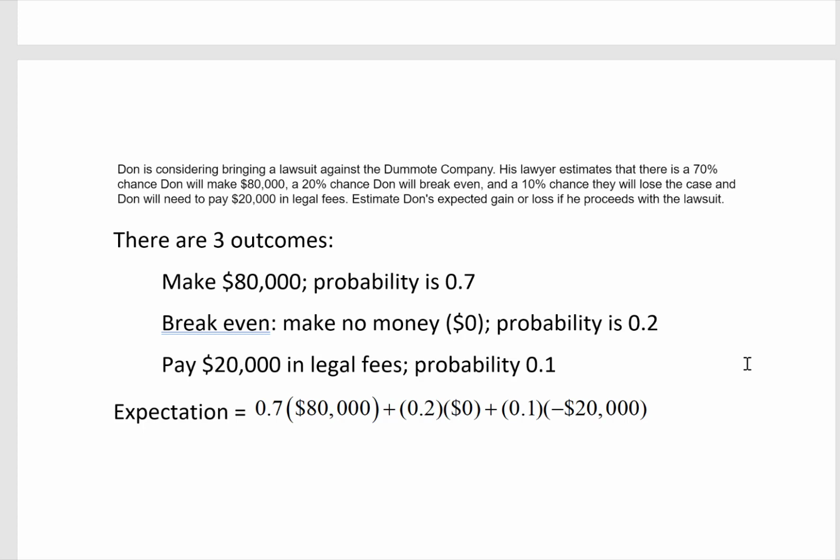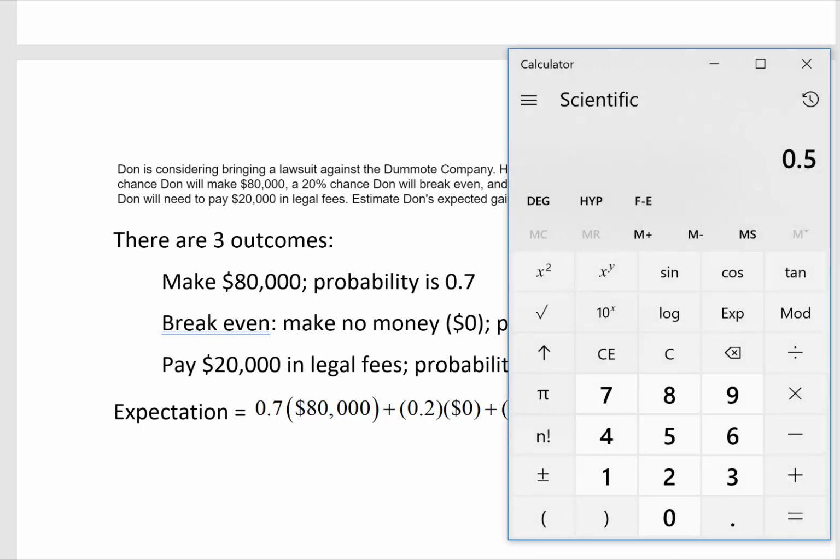There are three outcomes: make $80,000 with a probability of 0.7, break even, make no money, probability 0.2, and pay $20,000 in legal fees, probability of 0.1. And notice that $20,000 is a negative in the expectation formula since we're going to have to pay that if we lose the case. So let's get our calculator and simplify. So the first thing we have is 0.7 times 80,000, which gives us 56,000.